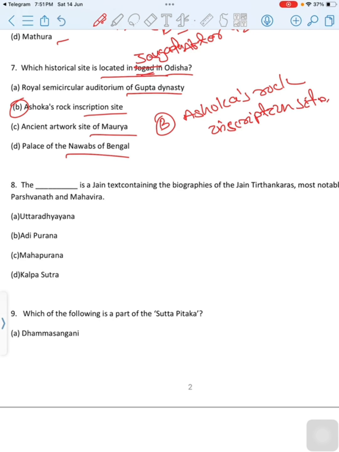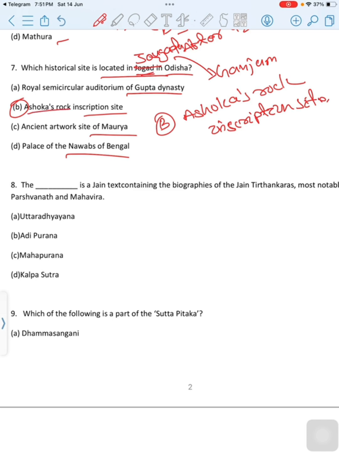Jowgada is the ruined fortress in Ganjam district, Odisha. Jowgada lies 35 km northwest of Berhampur and 160 km southwest of Bhubaneswar. Once a provincial Mauryan fortified capital of the newly conquered province of Kalinga, Jowgada is famed for its version of the monumental stone-cut edicts in Prakrit of the Mauryan Emperor Ashoka. The correct option is option B, Ashoka Rock Inscription Sites.